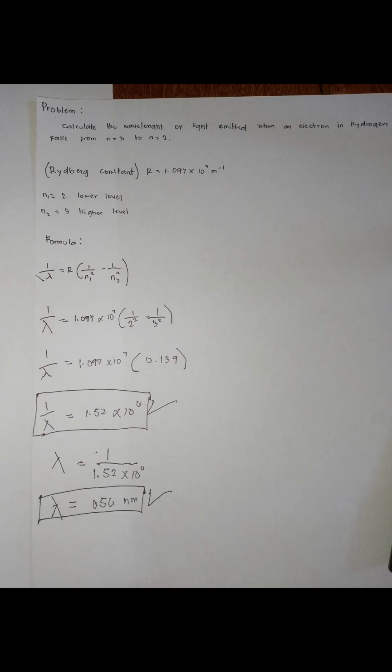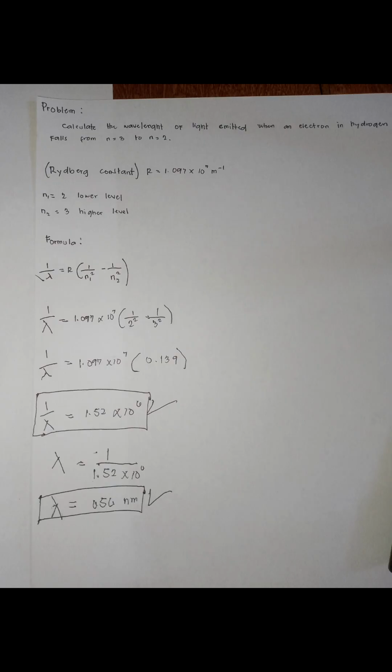We copy the Rydberg formula: 1.097 times 10 raised to 7, and our n1 is 2, so 1 over 2 squared, minus 1 over 3 squared, since our n2 is 3. Then we subtract the two terms to get the final value.